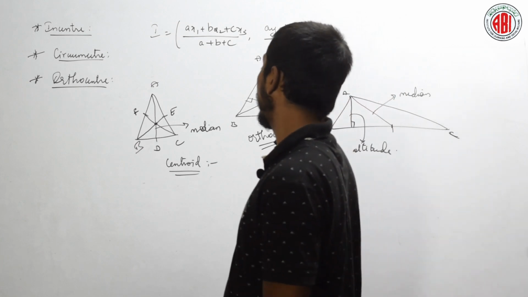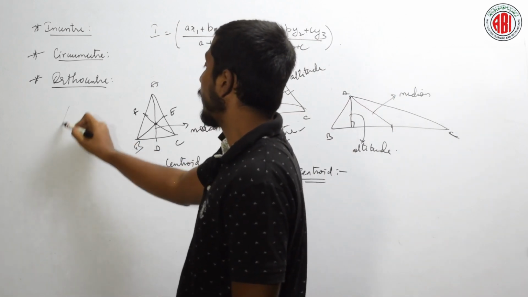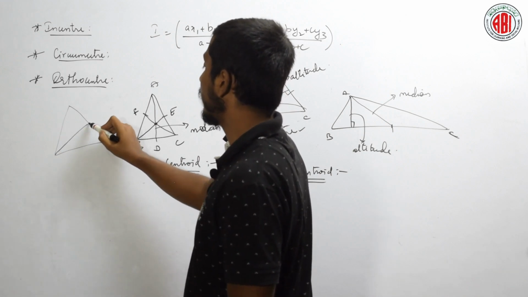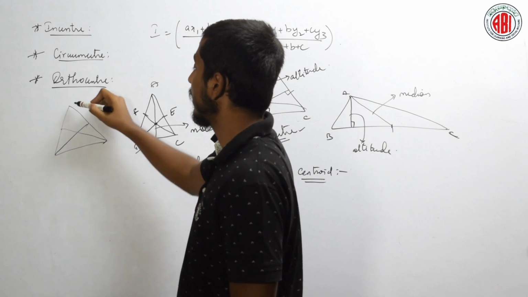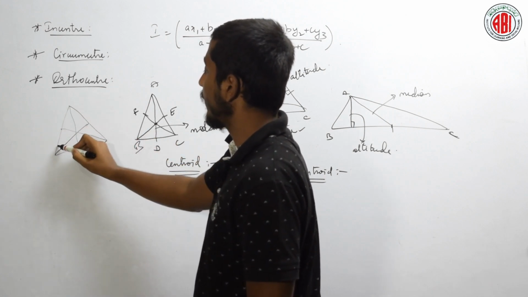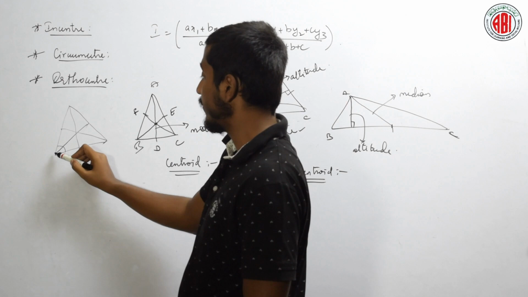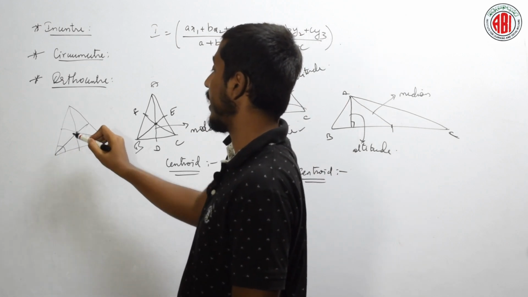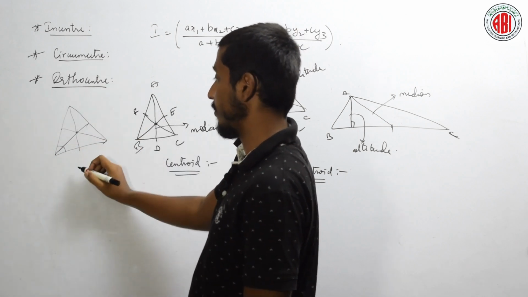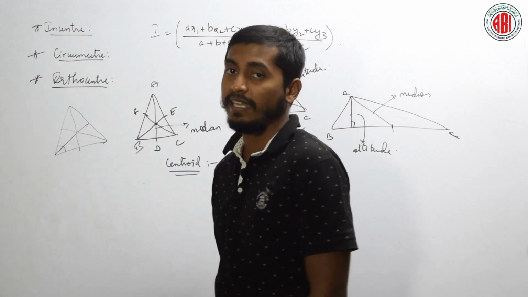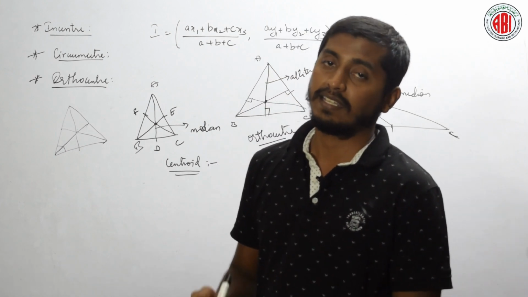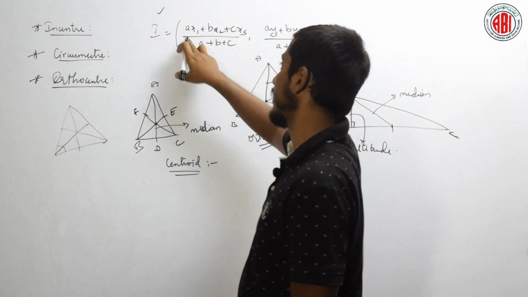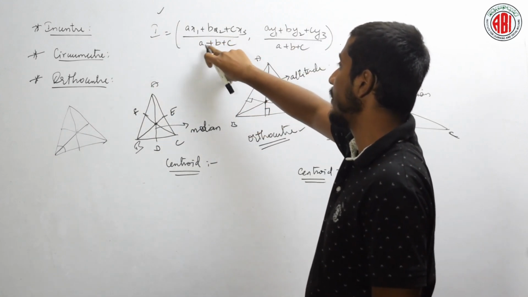An incenter is a point of intersection of the angular bisectors of the three angles, also called internal bisectors. The direct formula for the incenter is (ax1 plus bx2 plus cx3) by (a plus b plus c).